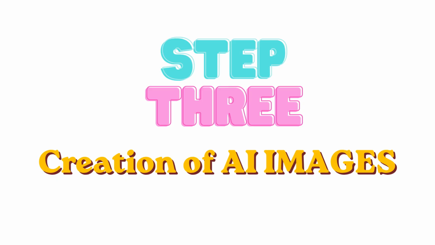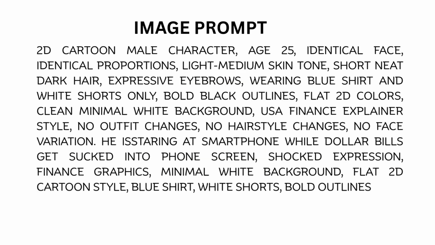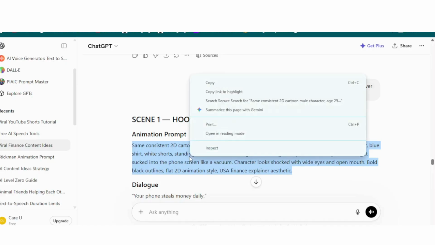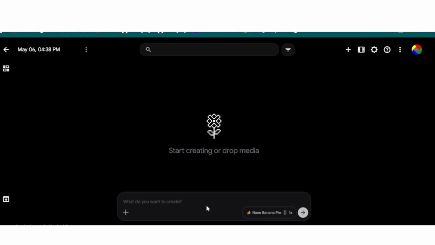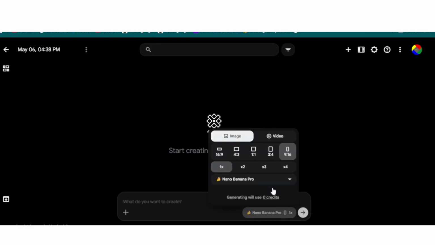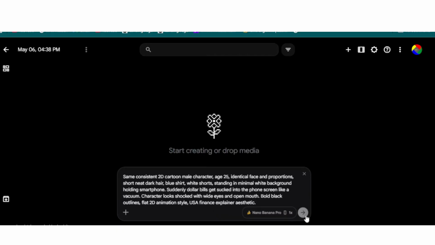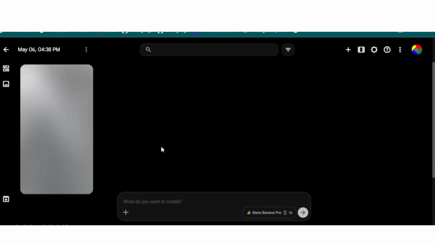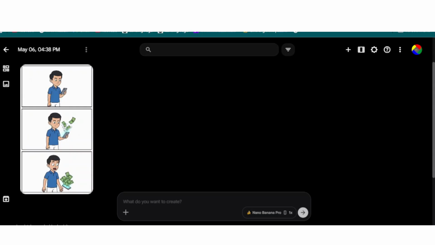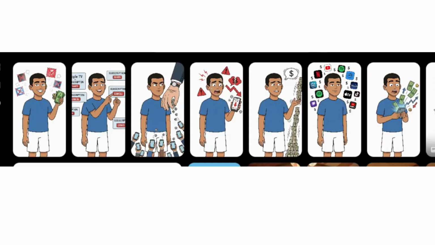Step 3. Create AI images for each scene. Now copy the first image prompt generated by ChatGPT and open Google Flow AI. Sign in using your Gmail account and start a new project. Choose the YouTube Shorts aspect ratio of 9:16 and select the Nano Pro or Nano Banana model, whichever you prefer. Paste the prompt and click Generate. You will notice that the style is simple, clean, and highly engaging, usually with one main character and a neat background. Repeat this process to generate images for all 7 scenes of your video.